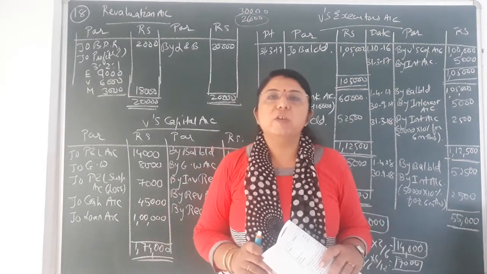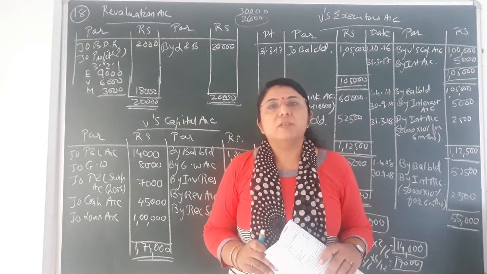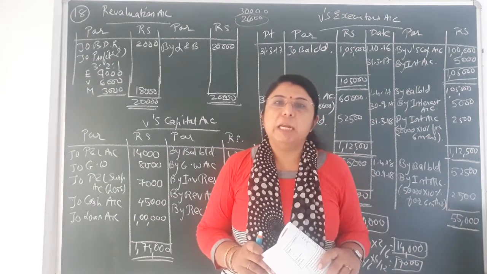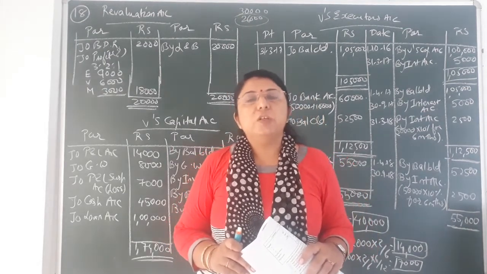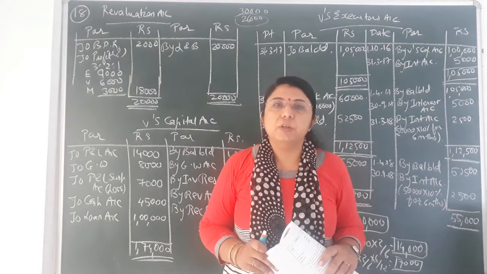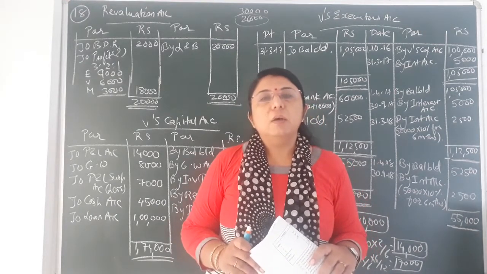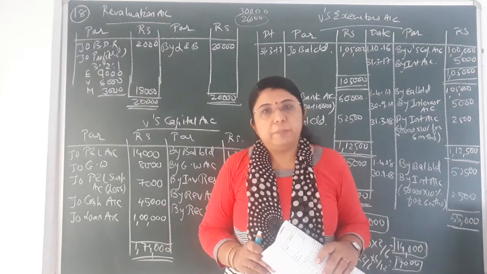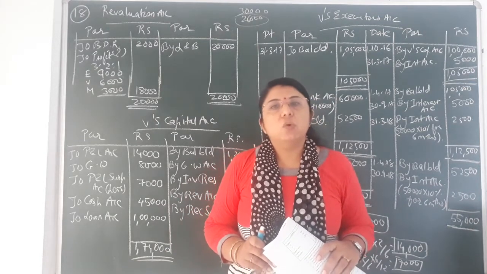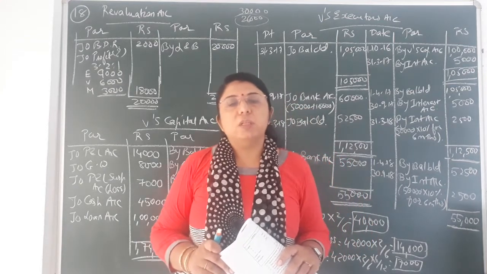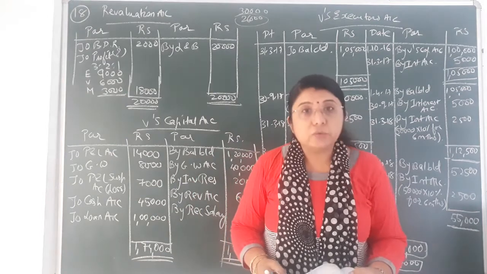It may be any of his family members, either his son or his wife. That is considered the executor of the partner that has died. So in this type of sum, generally it is asked to prepare the executor's account, the deceased partner's capital account, and the loan account of the executor. The sum that I have chosen is on page number 273 of your textbook. So let's read the question.